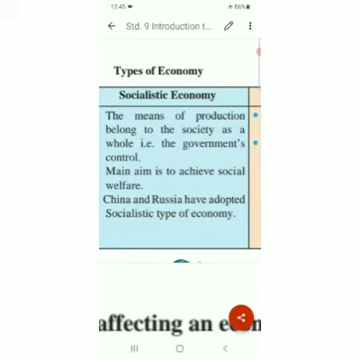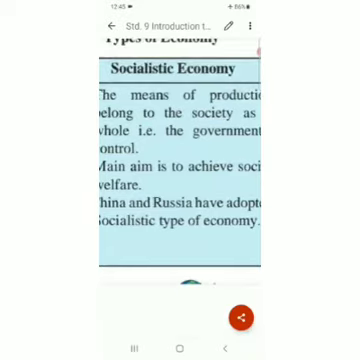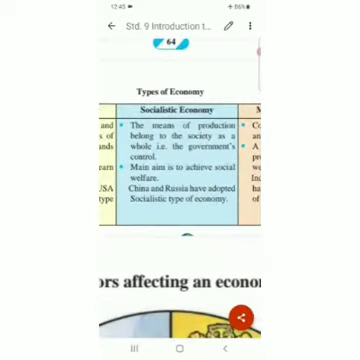The means of production belong to the society as a whole, that is the government's control. In a socialistic economy, everything is under the control of government. Now the main aim is to achieve social welfare. Obviously, welfare means what? The goodness of society, the betterment of society. Their main aim is to achieve the betterment of the society because everything is in the hands of government.